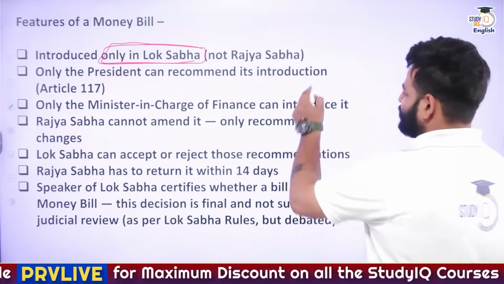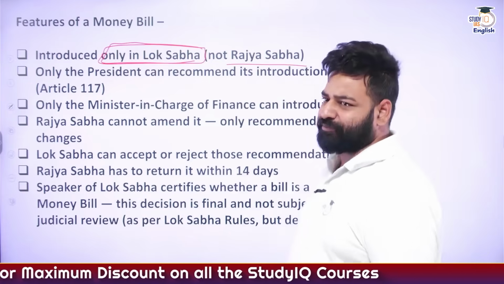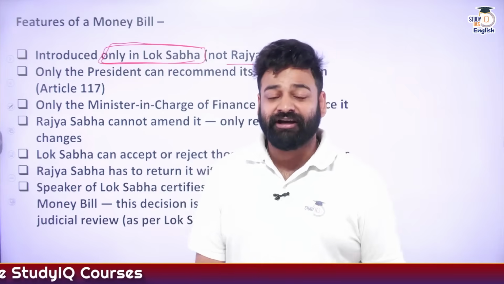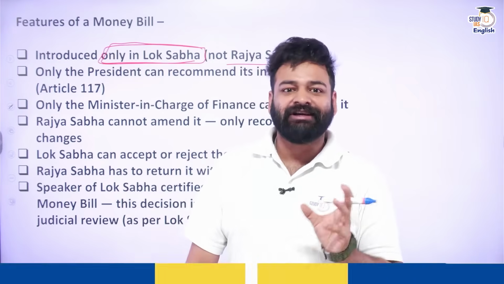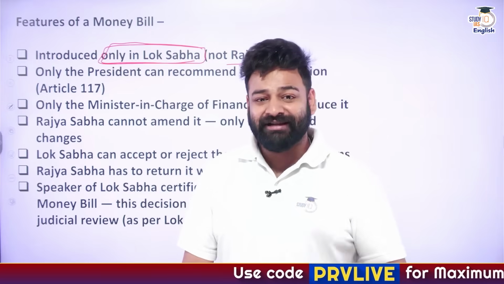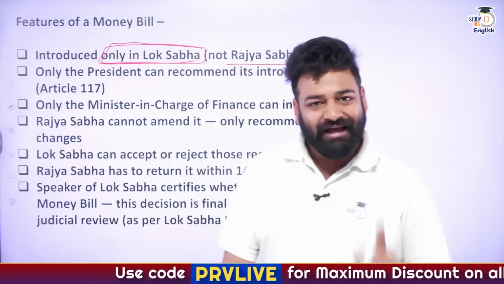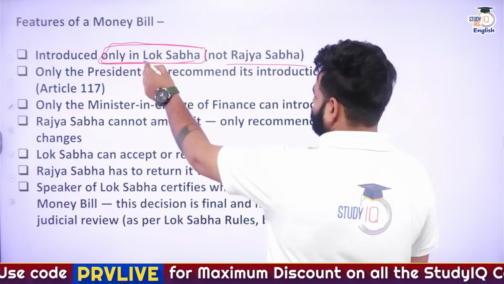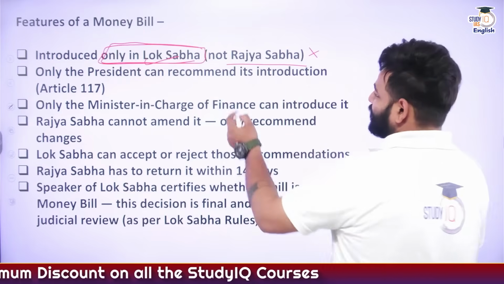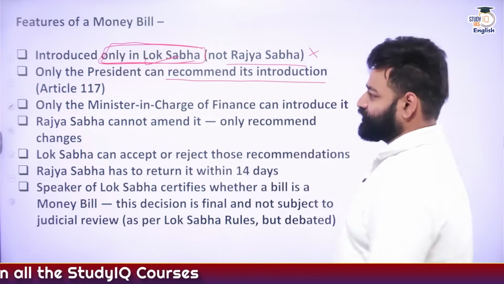So remember, when we talk about a very general type of bill, it can be introduced in either Lok Sabha or Rajya Sabha, anywhere, right? But when we talk specifically about the money bill, it can be introduced only and only in one particular place, that is Lok Sabha, and literally not in Rajya Sabha. Only the President of India can recommend its introduction.